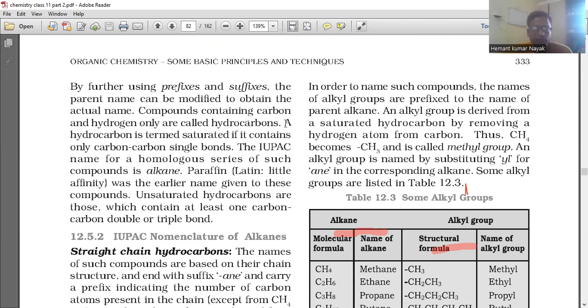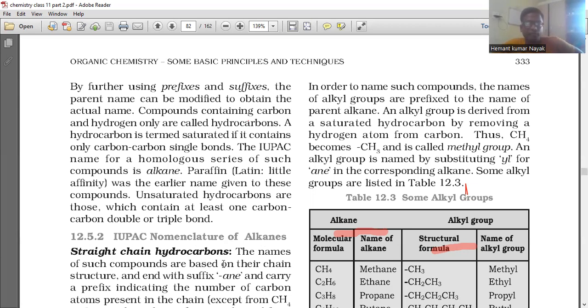Compounds containing carbon and hydrogen only are called hydrocarbons. A hydrocarbon is saturated if it contains only carbon-carbon single bonds. The IUPAC name for a homologous series of such compounds is alkane. Paraffin, from the Latin meaning little affinity, was the earlier name given to these. Unsaturated hydrocarbons are those which contain at least one carbon-carbon double or triple bond. Next is the IUPAC nomenclature of alkanes.